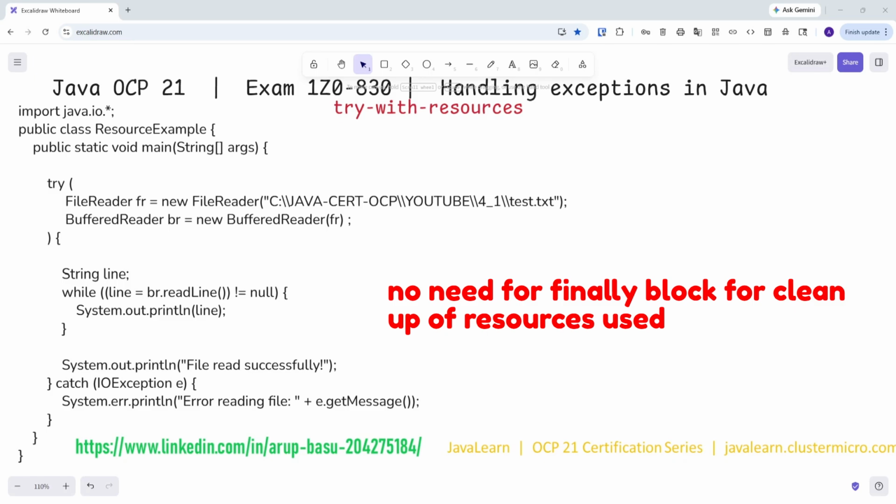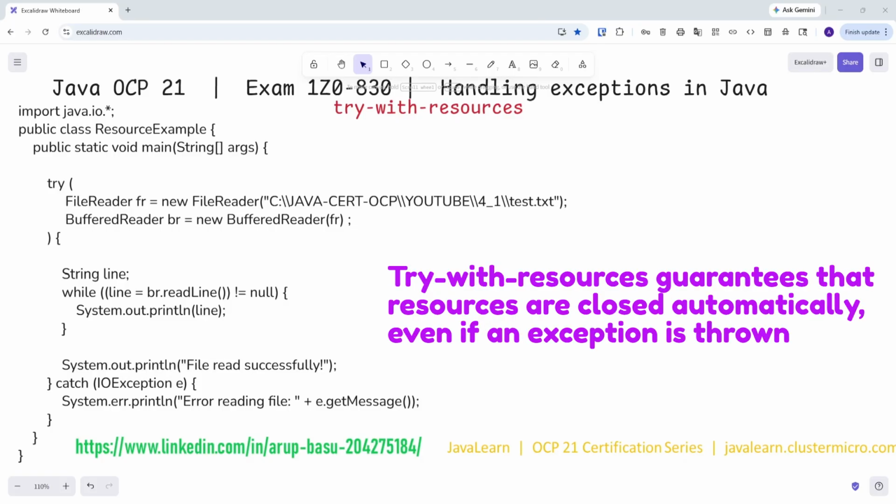So what are resources? Resources are files, database connections, sockets, network connections, etc. that must be closed after use to free system resources and prevent leaks. Forgetting to close them or closing them incorrectly when exceptions occur is a common source of bugs. Try with resources guarantees that resources are closed automatically, even if an exception is thrown.